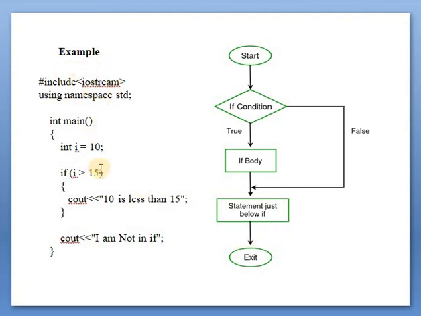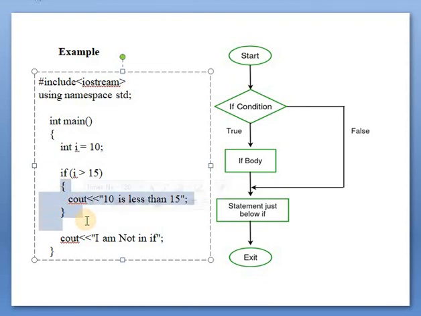Okay, now see one program. int main, int i equal to 10. Here i is a variable having value 10. If i is greater than 15, see here, that is 10 is greater than 15. Now it's false because 10 is not greater than 15, so this condition is false. So it skips this part, meaning it is not going to execute this part, it directly comes here and it will print "I am not in if".